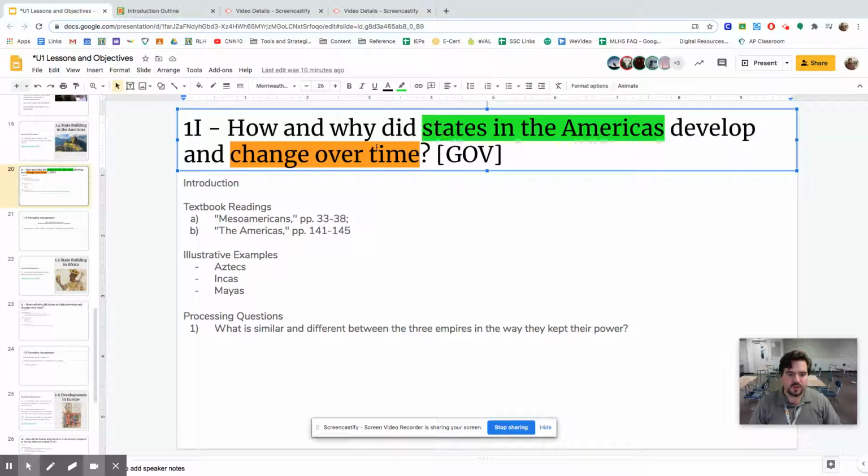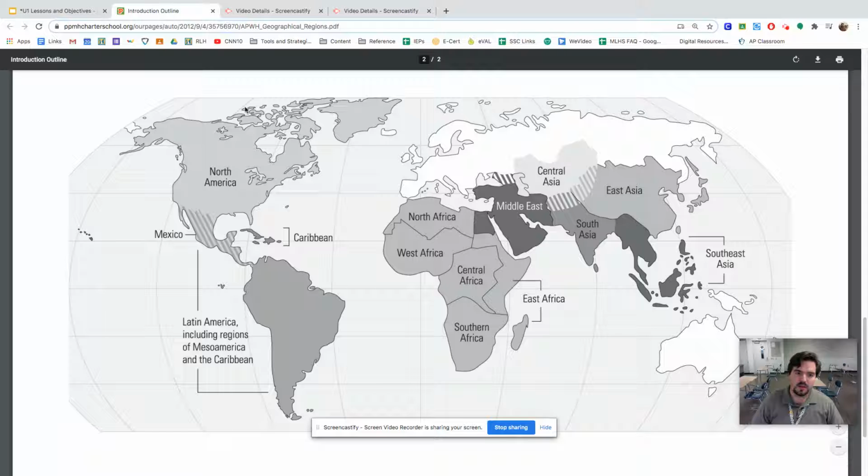Okay, essential question. How and why did states in the Americas develop and change over time? So let's start with geography. So we're going to come over to our map here, the America we know and love. But this isn't the America that we're going to be talking about. We're talking about the America down south here.